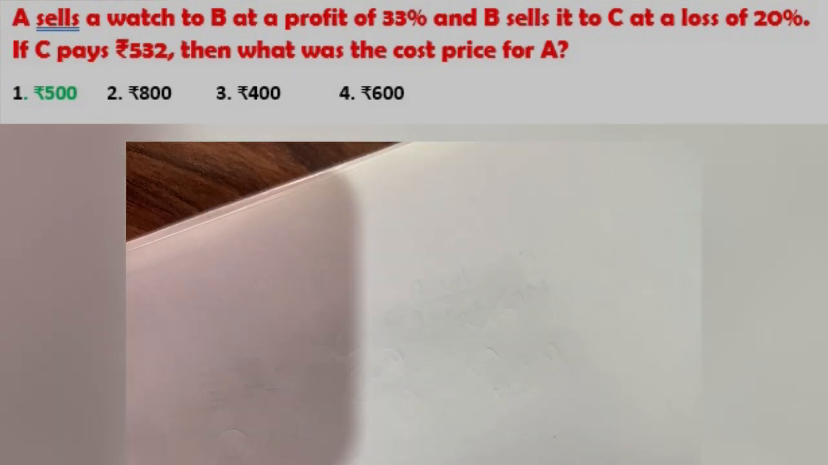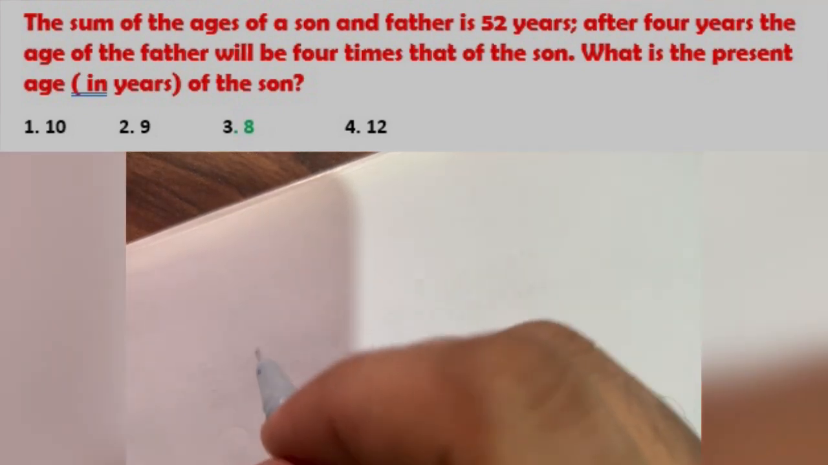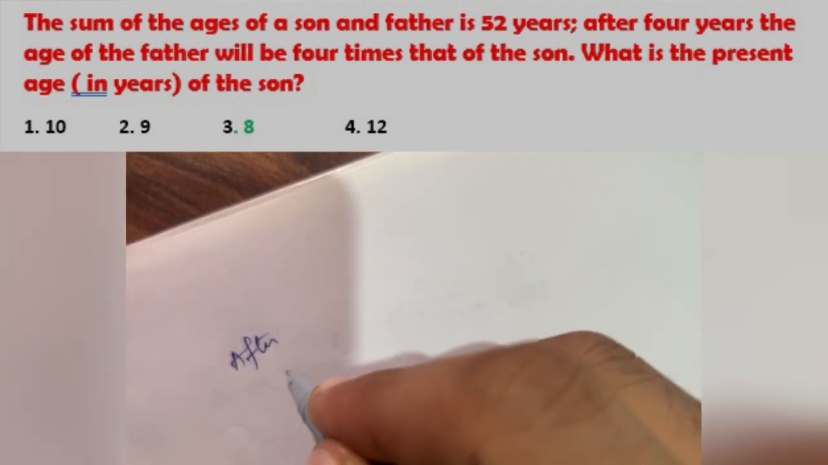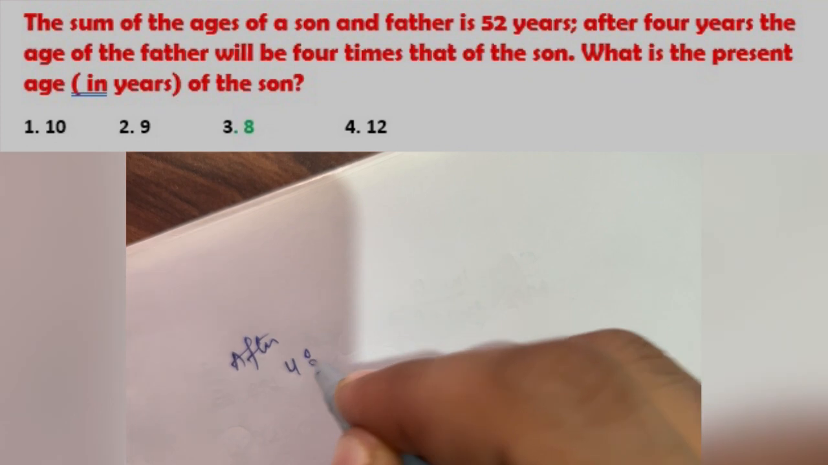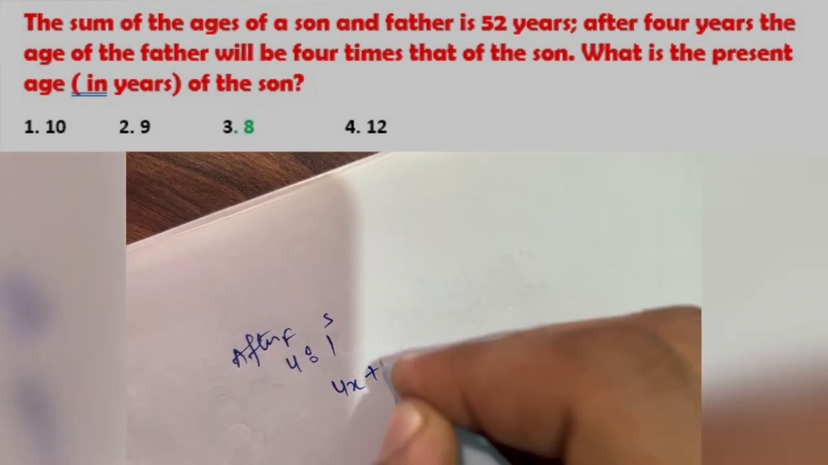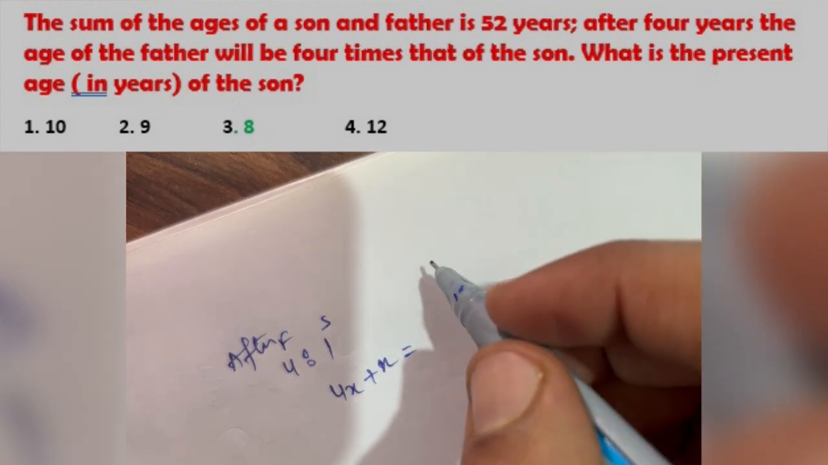Next we have question number 24. The sum of the ages of son and father is given as 52 years. After 4 years the age of father will be 4 times that of the son. Okay, after 4 years the ratio will be 4:1 for father and son.